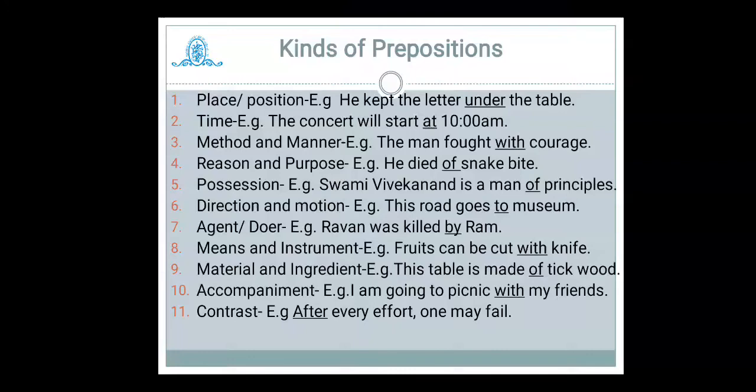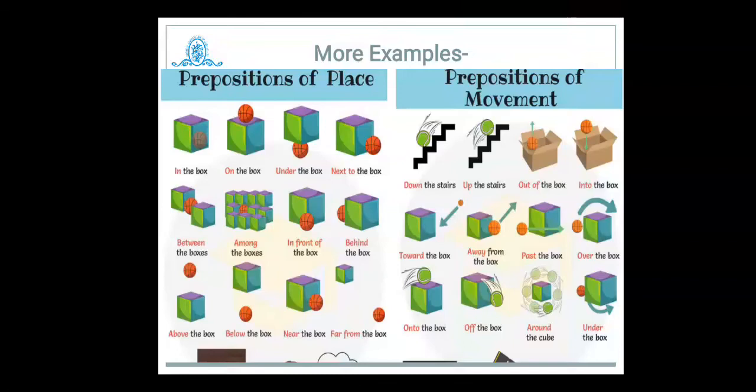Accompaniment. For example, I am going on a picnic with my friends. So when we have to indicate any action in the company of someone, then with is used. In contrast to something, then we use after. For example, after every effort one may feel. So these are the different kinds of prepositions, and as per the different kinds we use prepositions very effectively.